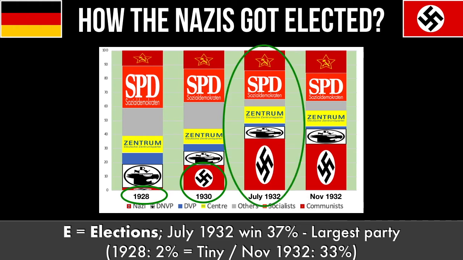And then in 1932, with that Reichstag Front behind them, the Nazis win 37% at the election, becoming the biggest party. But Hitler's still not made Chancellor because some people in the German establishment fear him. So in November, they hold another election trying to reduce Nazi support, and it doesn't work. The Nazi support does go down, but not very much. And finally, Hitler becomes Chancellor, but we'll come to that next. Really important, if you remember one election, 1932, the Nazis are the biggest party, they get 37%.